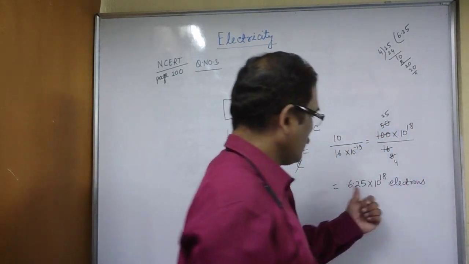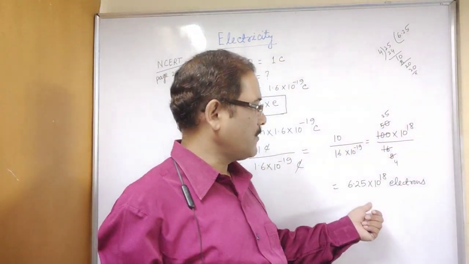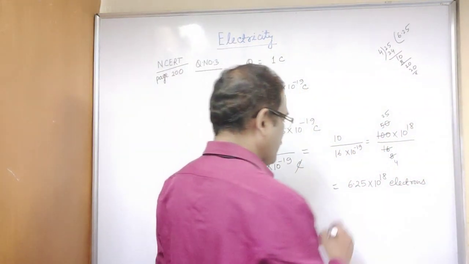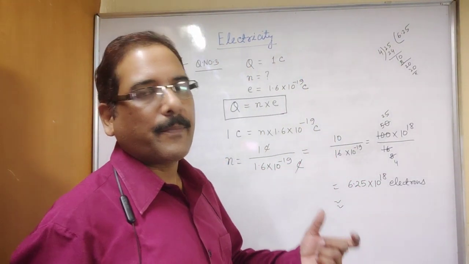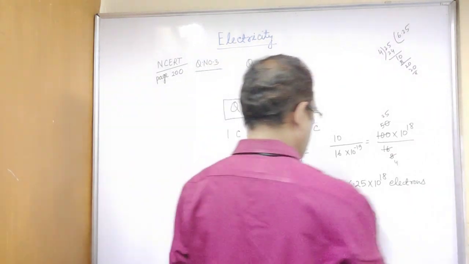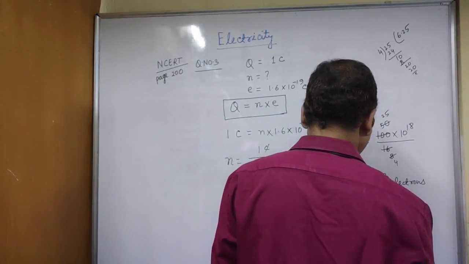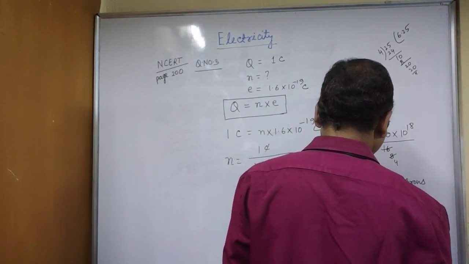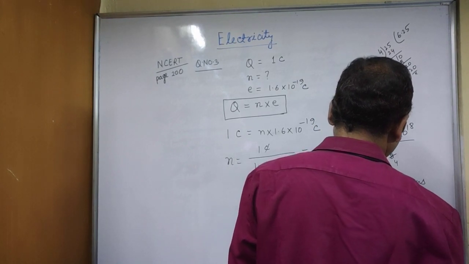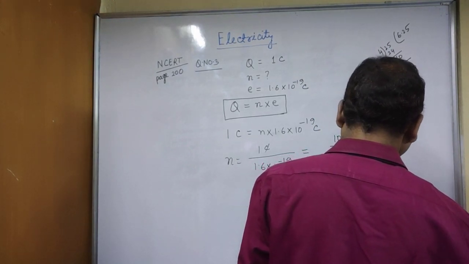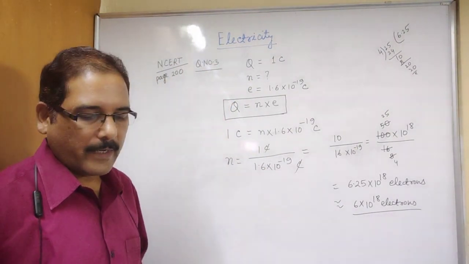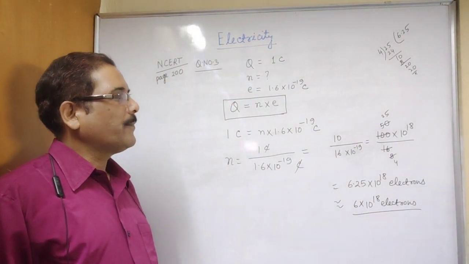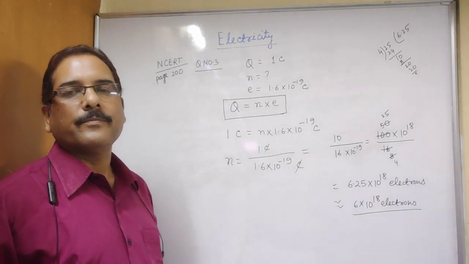Now 0.25 electrons are not possible in fraction. That's why we are writing, because electrons are complete number particles. So in fraction it is not possible. So we are writing 6 into 10 to the power 18 electrons. So in this way you have to calculate the number of electrons.